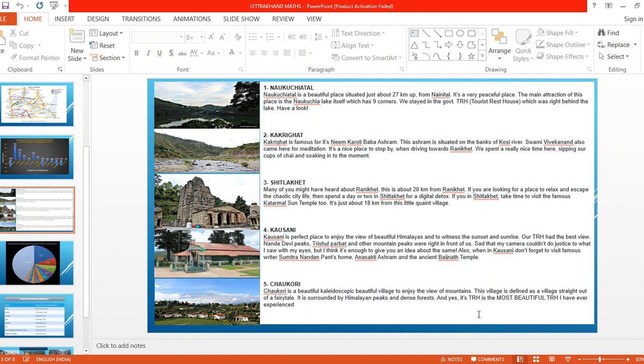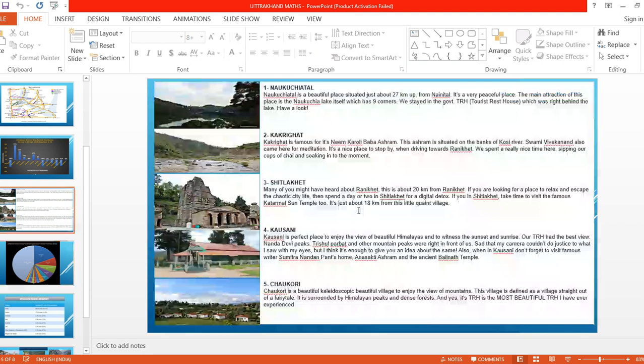And yes, it is TRH again, the most beautiful TRH I have ever experienced. Which is the most beautiful TRH? That is the rest house. Where is it? The TRH is run by the government. Which government? The Uttarakhand government.